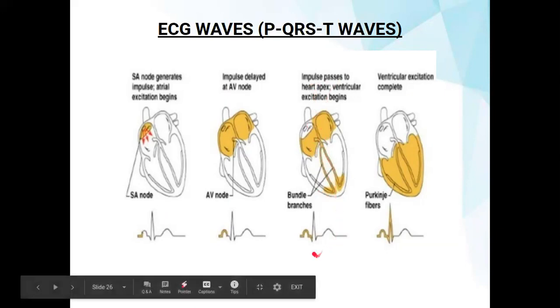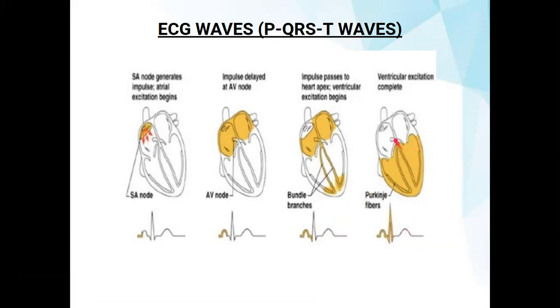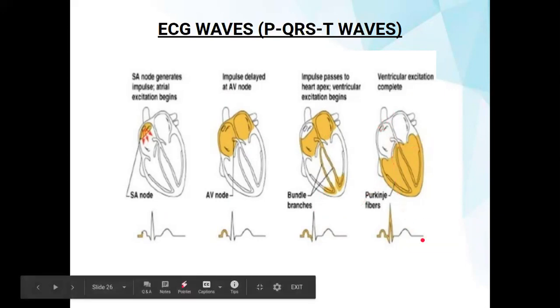Then the QRS complex starts. When it has completed all around the heart, the QRS complex is completed. After that, the heart is repolarized and returns back to the baseline, ready to start conduction again. Then the T waveform is produced.